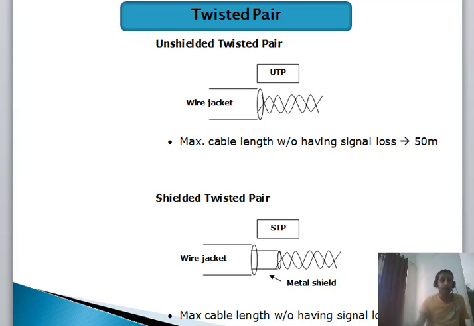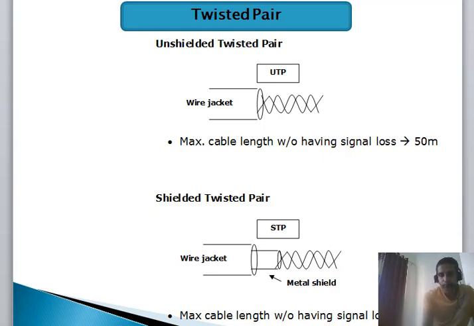Normally speaking, nowadays we are using this cable at your home. If you have a router and you want to connect the router to your computer using a wire, we are using this cable only. This cable is called twisted pair cable. Normally in colleges and companies also, if there is a centralized network device and through that you want to connect to the system, this is the cable that we are using. The cable is called twisted pair cable over here. Okay, I hope this is clear to everyone.